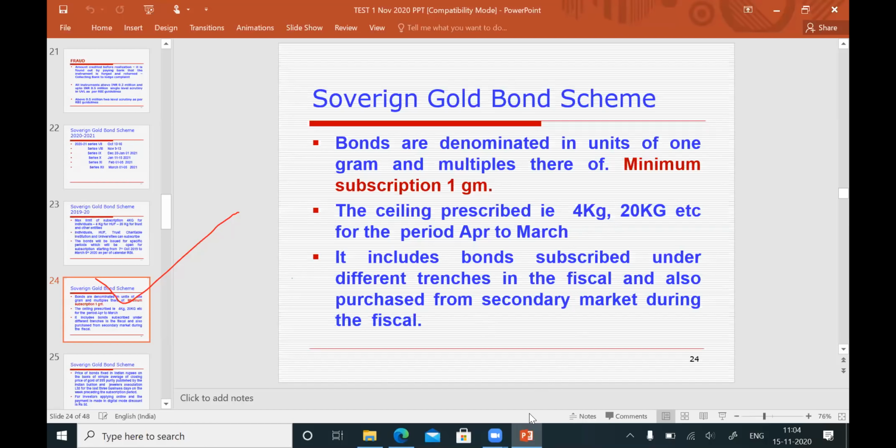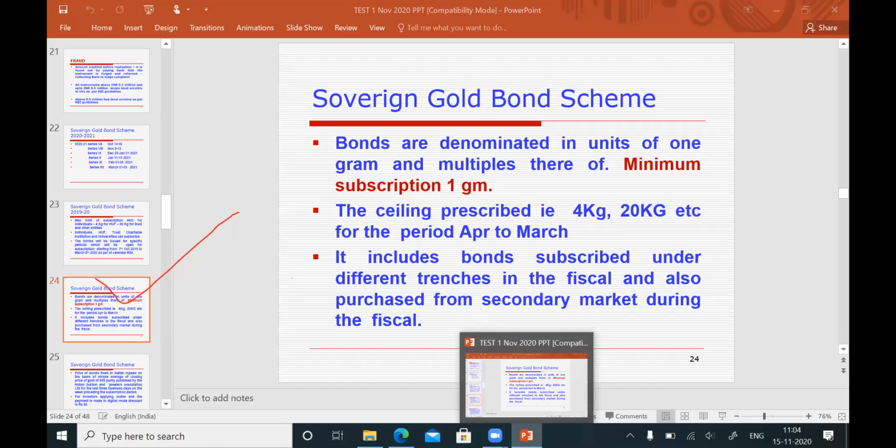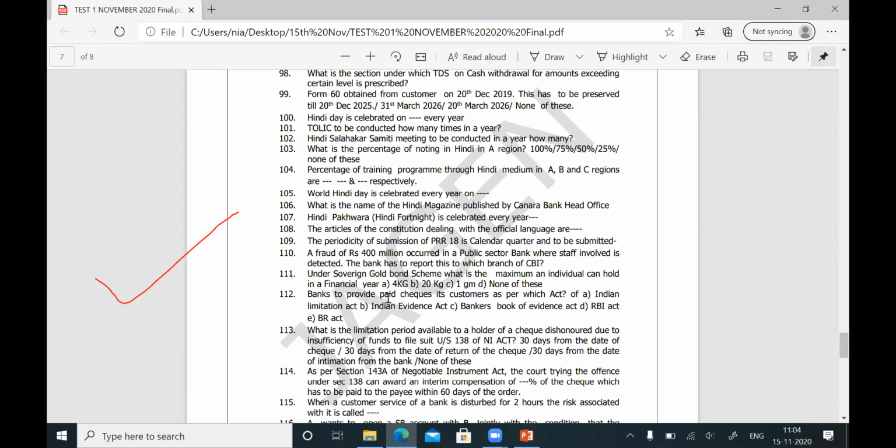But the question is not how much you can subscribe. The question is how much an individual can hold. So the answer for this question is none of these. The individual can hold any amount put together, including the previous years. Okay, sir. The next question, 112. So question number 112.